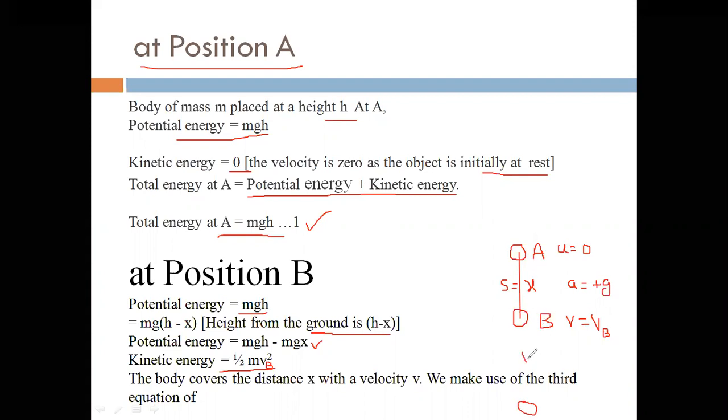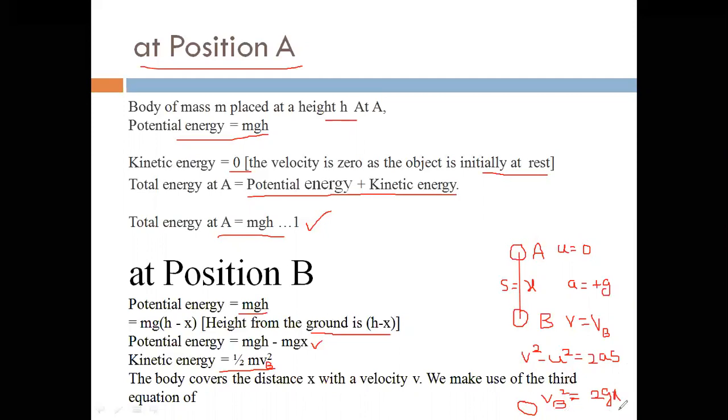So by using the equation v square minus u square equal to 2as, v square means vb square, u square is 0. So directly vb square equal to 2as, with a equal to g and s equal to x.